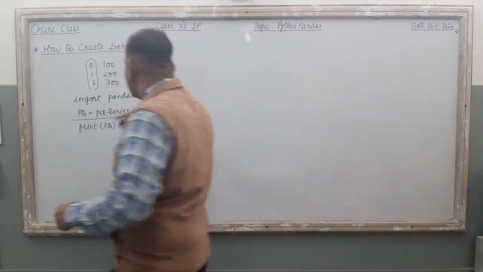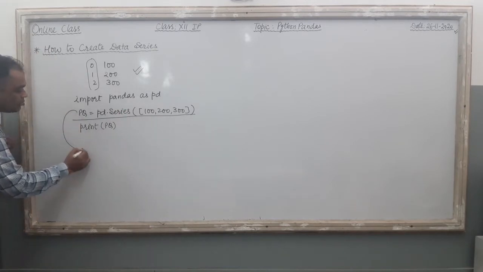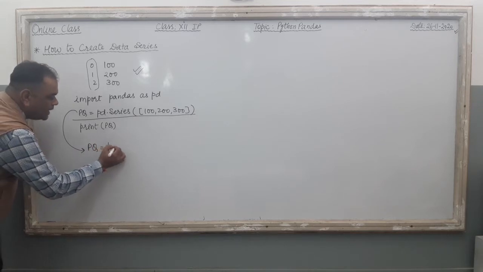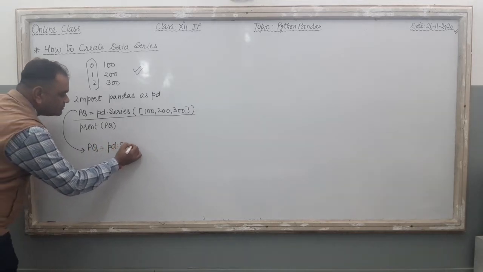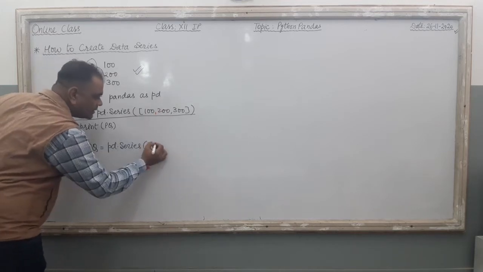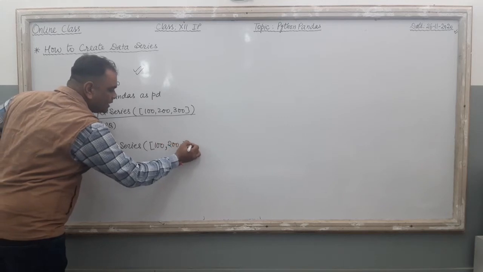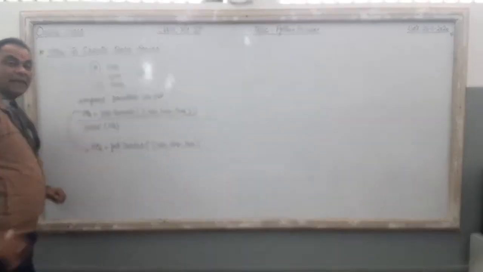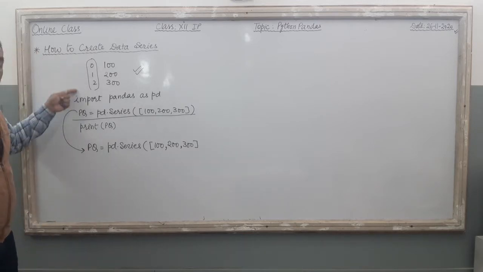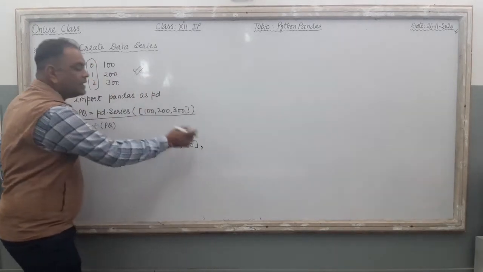Right? Now how can we do this? For that, just see, instead of writing this line, I am going to change this line to this one: pq equal to pd.Series. Here I am going to write the data part as it is, 100, 200, 300. Now if I want to change the index value, I am going to put one comma after that.